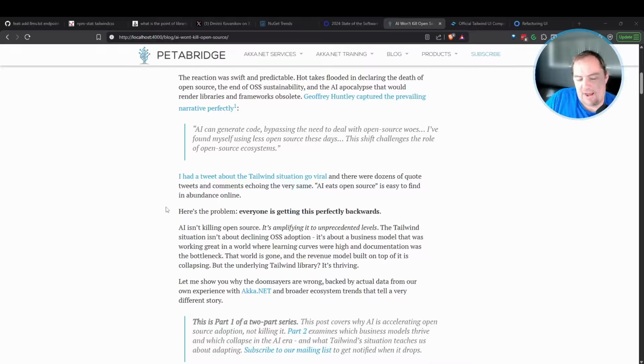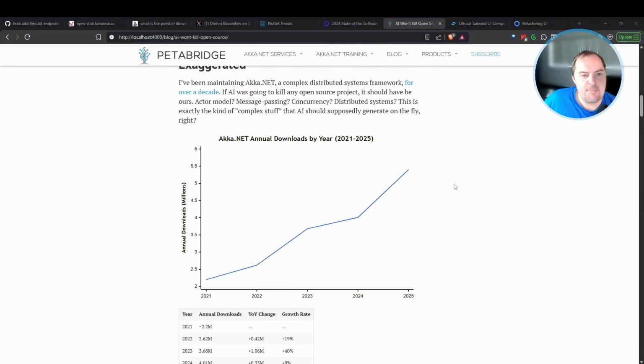But the other thing is that the inherent value that an open source component has is still vastly higher than some little crap that Claude Code can emit for you on the fly that attempts to replace something fairly complex and venerable like RabbitMQ or MongoDB or Akka.net. Let's dive into some of the data here.